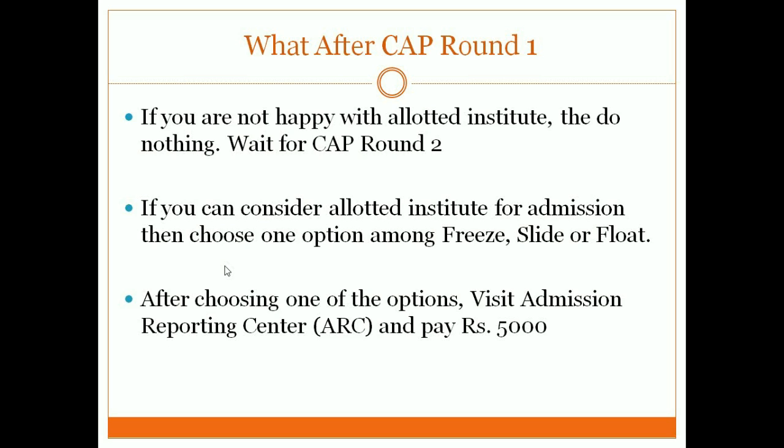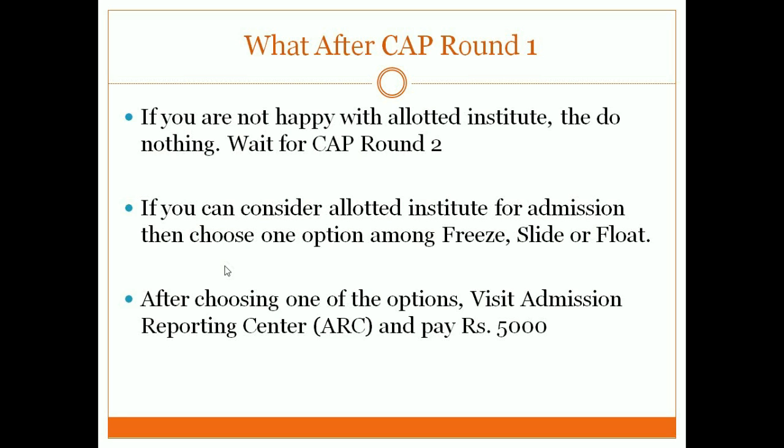The other case is, a seat is allotted to me in a CAP round, but that is a college I'll never take admission in. Suppose I have been allotted a college which is rank number 20 and I don't want to take admission in that college. So my view is, if I don't get admission this year it is okay, but I will not take admission in that particular college, then don't do anything. Wait for CAP round 2.